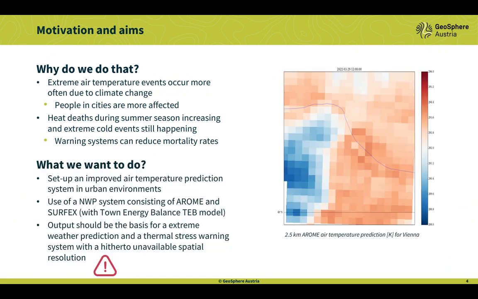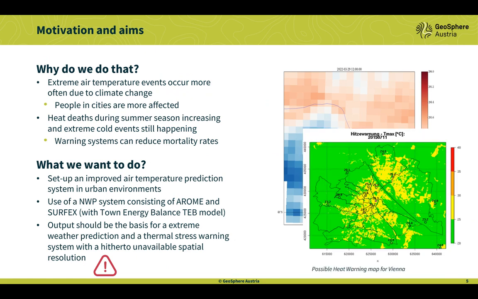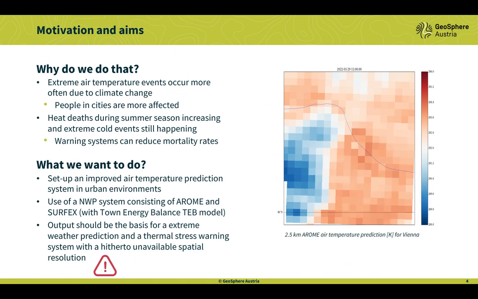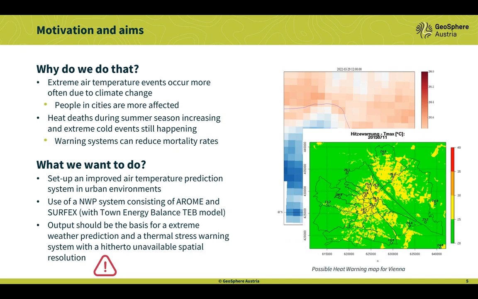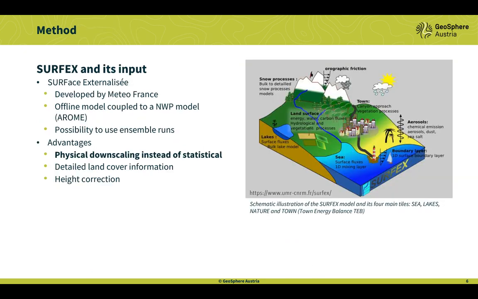So what we want to do is set up a new air temperature prediction system for urban environments and use therefore the AROME coupled with SURFEX, and the output should be the basis for an extreme temperature prediction system and the thermal stress warning system. And we want to get from the AROME prediction system at 2.5 kilometers to something like that. So how do we do it?